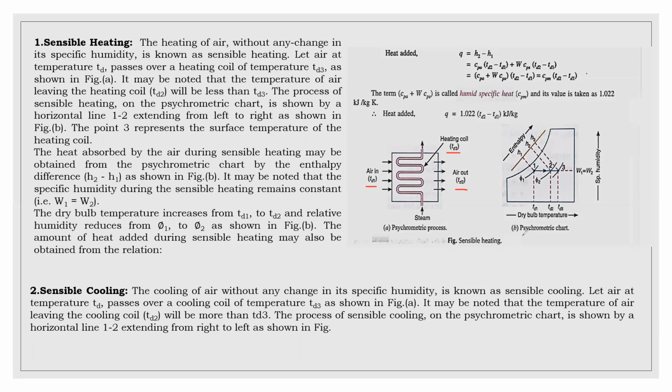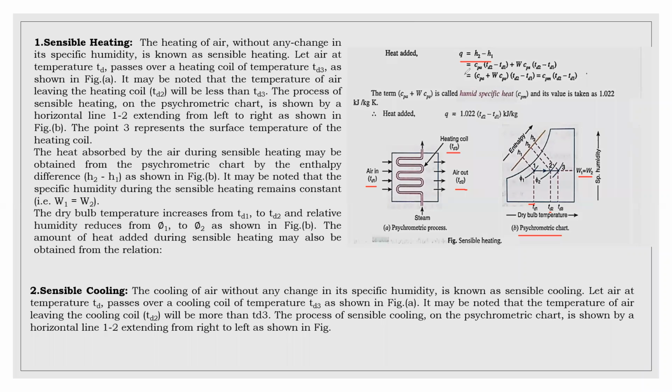This is shown on the psychrometric chart. It says that without any change in the moisture content present in air, that is W1 equal to W2, there is only a rise in temperature from TD1 to TD2. There is no change in the specific humidity. This is sensible heating. The formula for sensible heating is Q equal to H2 minus H1.